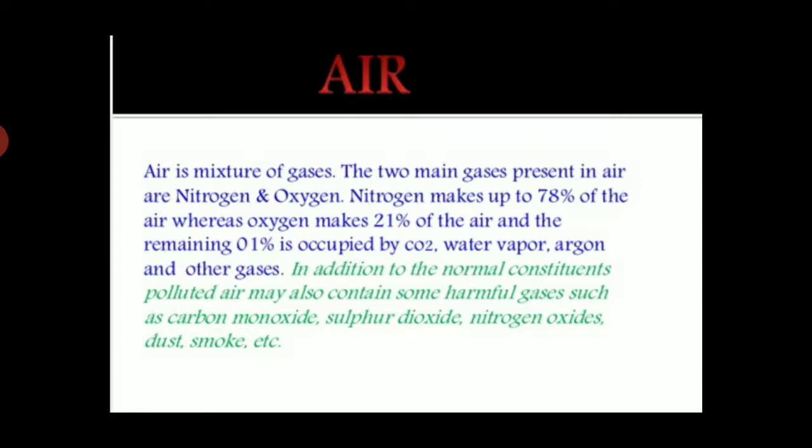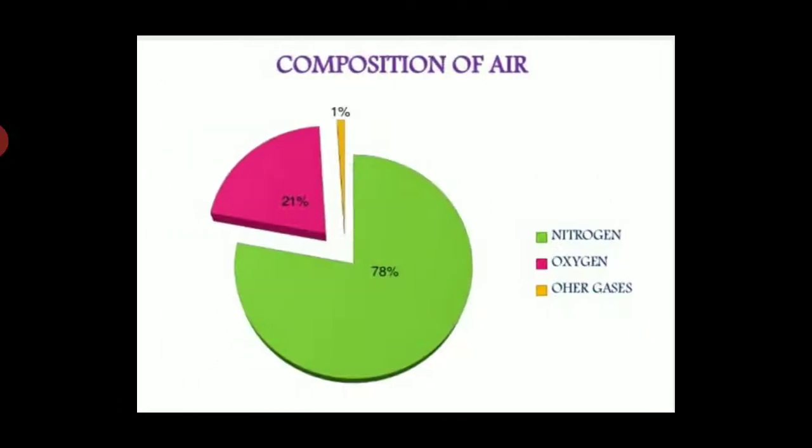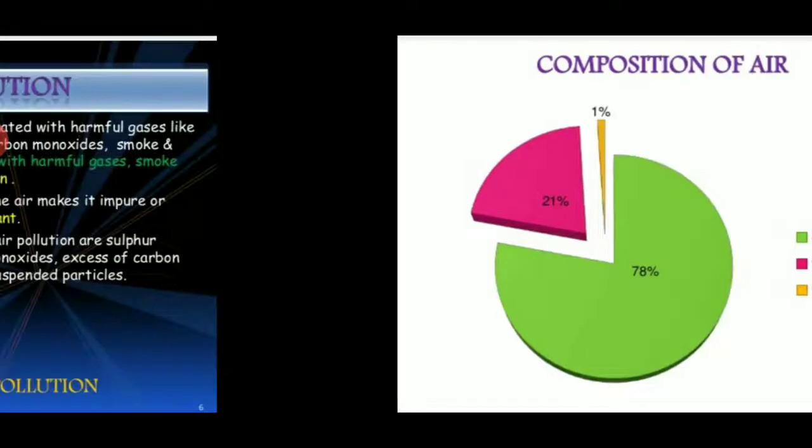In addition to the normal constituents, polluted air may also contain some harmful gases such as carbon dioxide, carbon monoxide, sulfur dioxide, nitrogen oxide, dust, smoke, etc. So, composition of air: nitrogen is about 78%, oxygen is about 21%, and other gases are about 1%.